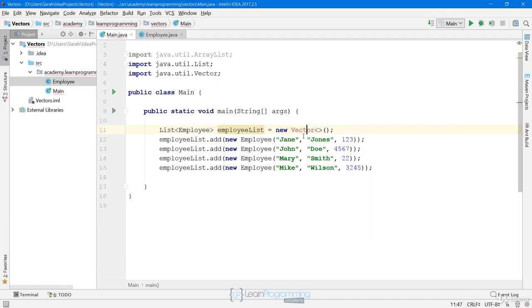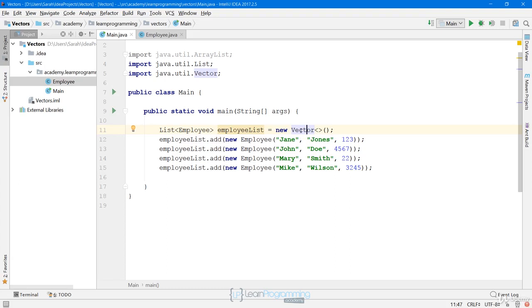Because vector also implements List. And so that's why, rather than using a specific implementation in the declaration, it's always better to use the interface that the implementation is using, because then you can switch out to another class that implements the same interface without having to change any code.